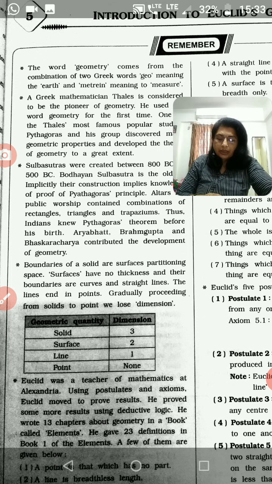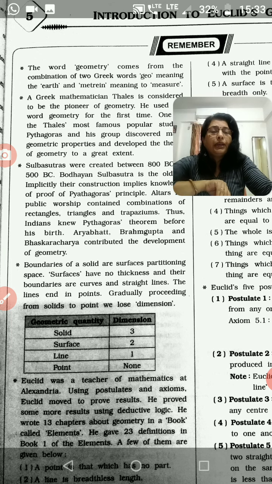For this purpose, the Egyptians developed a number of geometric techniques and rules for calculating simple areas and also for doing simple constructions. The knowledge of geometry was also used by them for computing volumes.